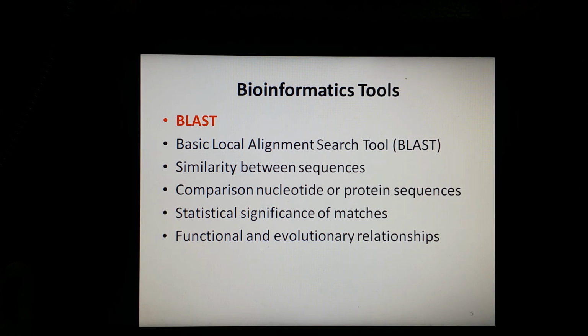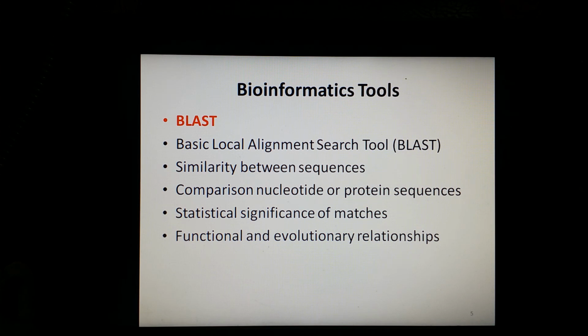The first tool that is being used is BLAST. BLAST is the abbreviation of Basic Local Alignment Search Tool. BLAST finds regions of local similarity between sequences. This program compares nucleotide or protein sequences to sequence databases, and it calculates the statistical significance of matches.